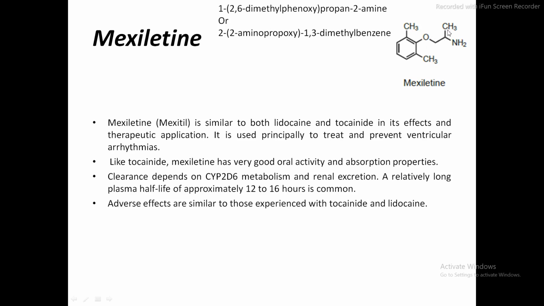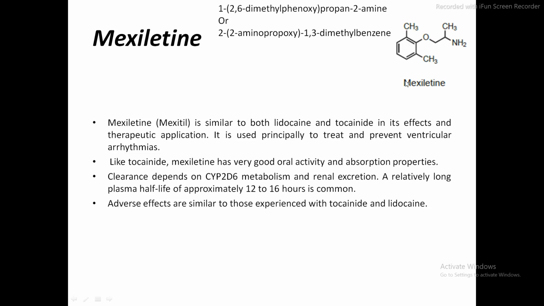To this propane, the amino group is attached at the second carbon, and it is called propan-2-amine. Okay, so this is the IUPAC nomenclature of mexiletine.